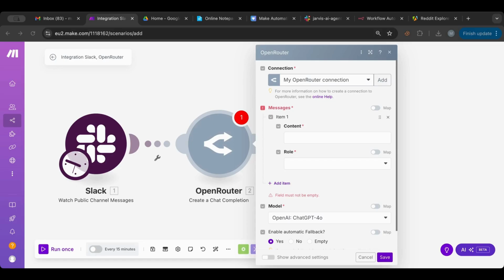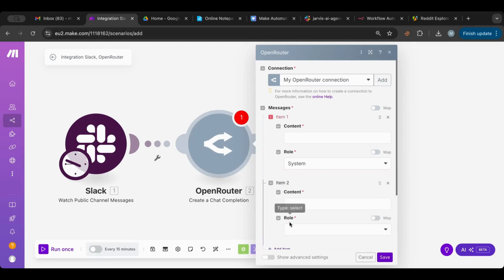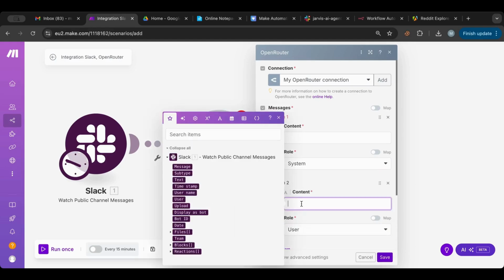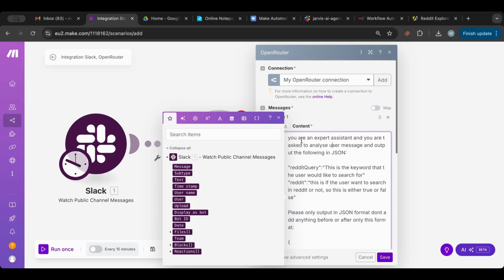For this one, as usual, we want a system and a user. Let's start with a system and then add a user. For the user, it's quite straightforward. This is the user message, and I'm going to put in the text. But for this agent, I'm going to paste in the prompt here.